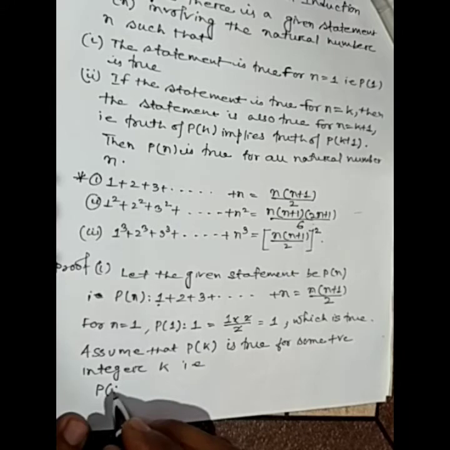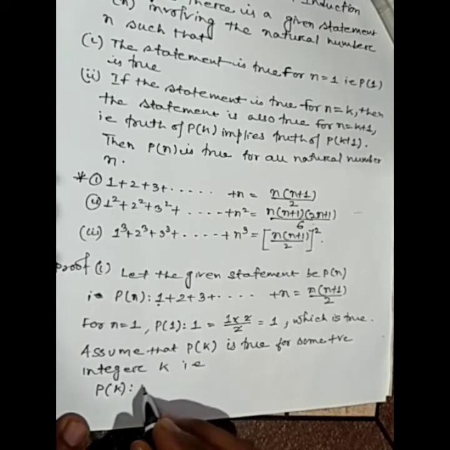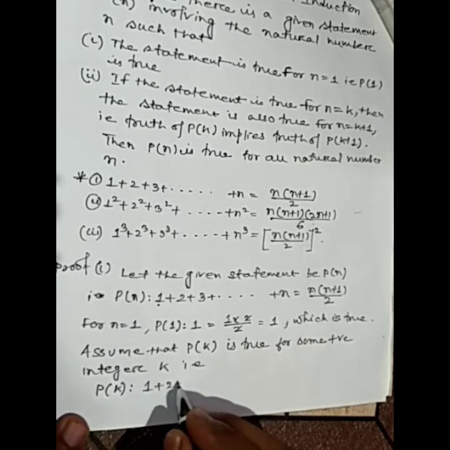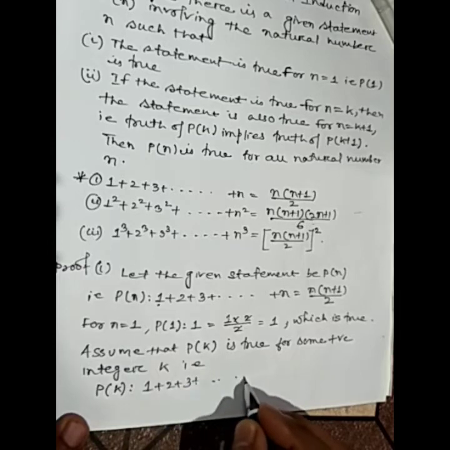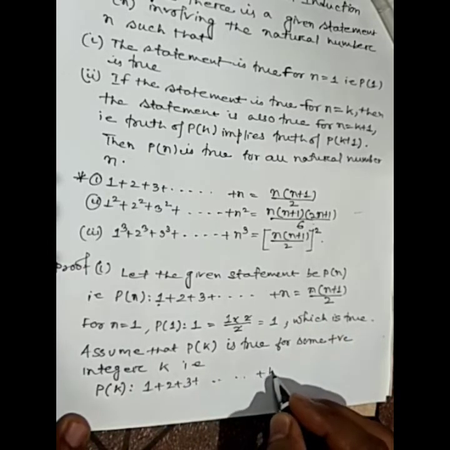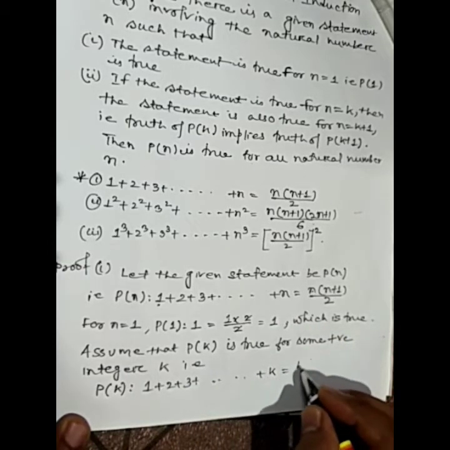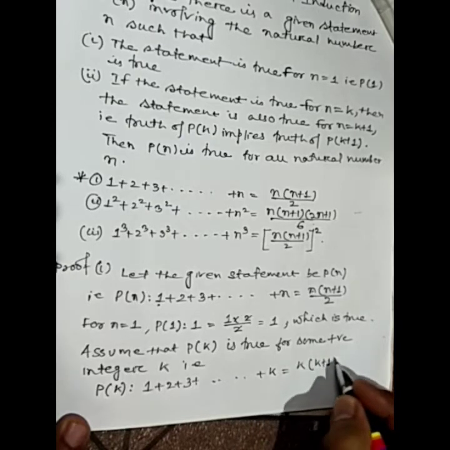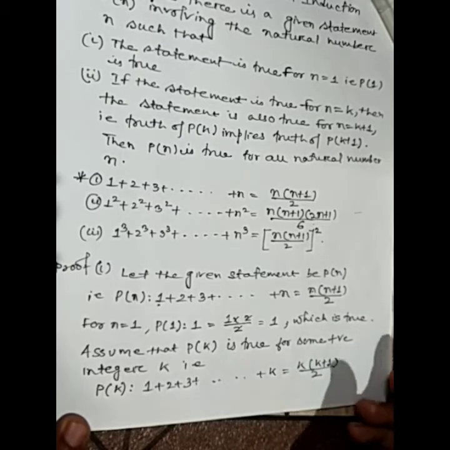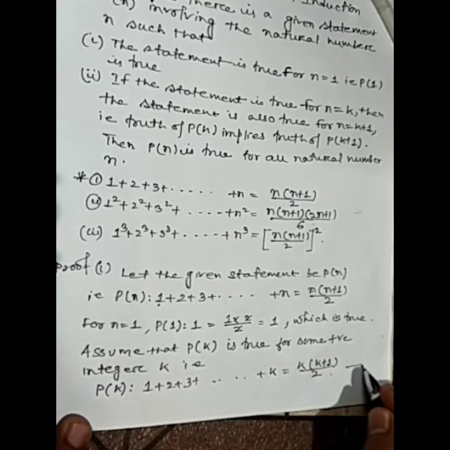Okay, Pk says that 1 plus 2 plus 3 plus ... up to k is equal to k into k plus 1 divided by 2. So I have taken this as equation number 1.